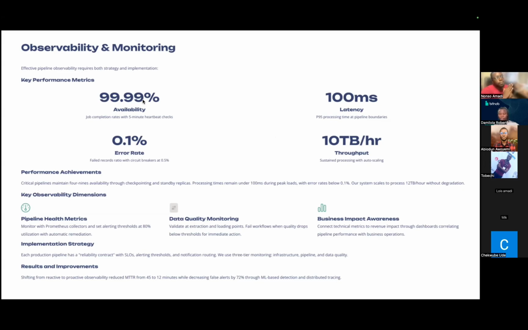When we have 99.9%, as is shown on the screen, 4 nines, it means that we are saying that our pipeline will always be available throughout the year, and it will only allow a downtime of 52 minutes. That means throughout the year, we are only going to allow a downtime of our pipelines for 52 minutes.